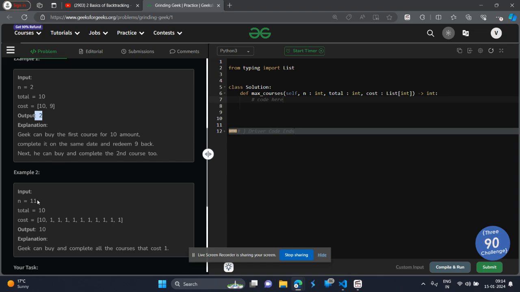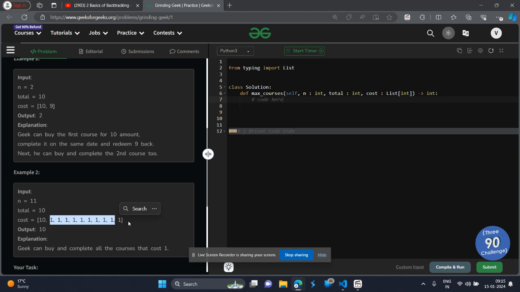And see, in example 2, there are 11 courses, and 10 units of money. The cost of the first course is 10 units. Since he has 10 units of money, he'll be able to purchase this course. Successively, there are 10 more courses which cost 1 unit of money each day. But by the end of day one, he will have only 9 units of money from the refund. So he will be able to purchase 9 such courses, but will not be able to purchase the last one, since he won't have that much money.